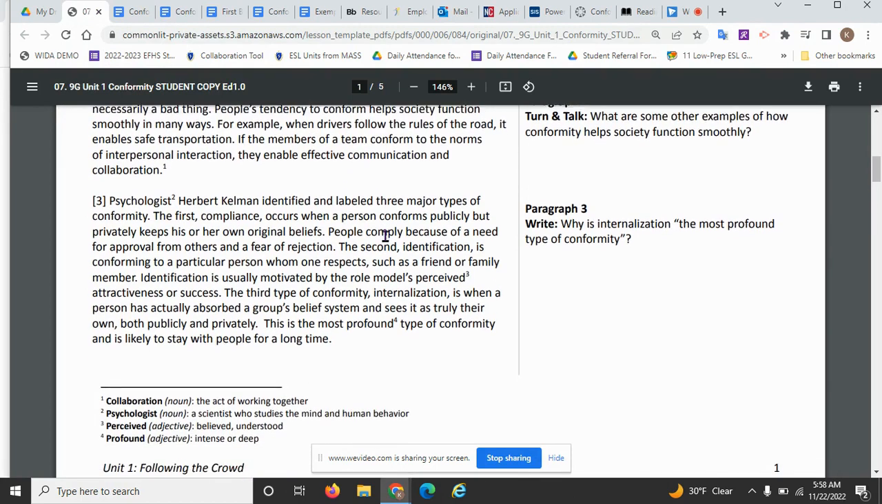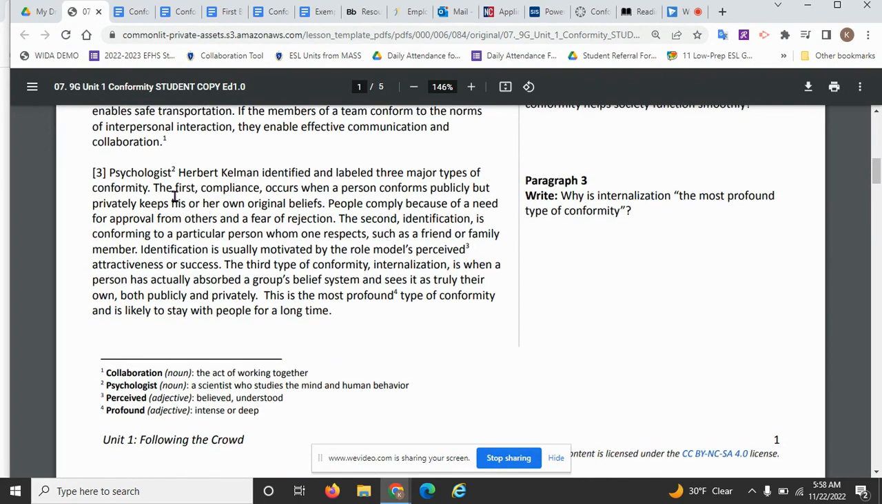Now let's look at paragraph number 3. Psychologist Herbert Kellman identified and labeled 3 major types of conformity. So our topic sentence is about 3 major types of conformity. It tells us who identified them and who labeled them. But what this paragraph is going to talk about is the 3 major types of conformity.